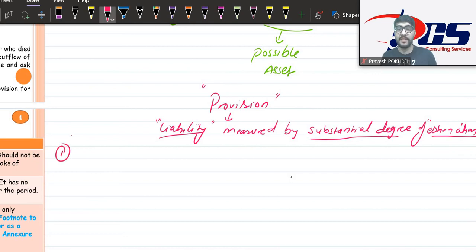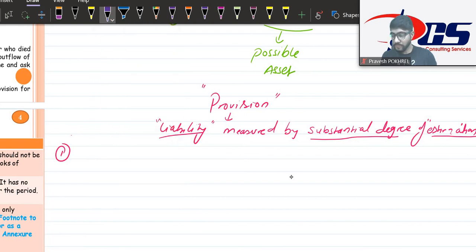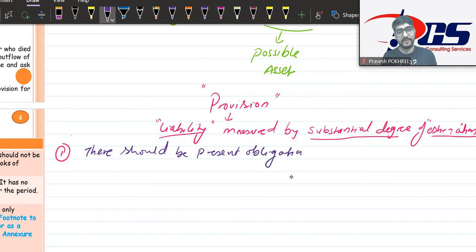First condition is there should be present obligation arising out of past event.